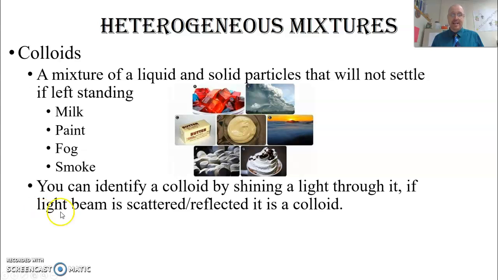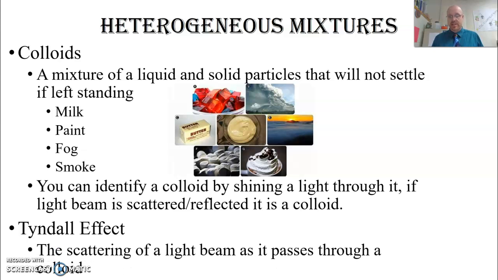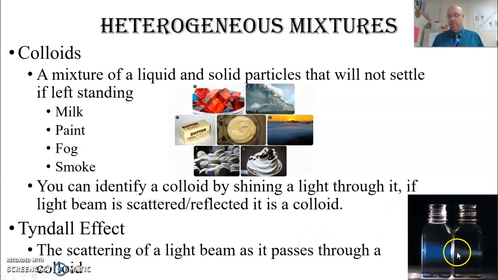One of the things you can do is identify a colloid by shining a light through it. If the light beam is scattered or reflected, it's a colloid. This is what we call the Tyndall effect. The Tyndall effect is the scattering of a light beam as it passes through a colloid. Over here in the corner, you see a picture of that. Two different liquids that are colloids, and as you shine the beam into them, you can actually see the light beam scattered as it goes through. And one obviously has a much more reflective and scattering quality than the first one does.